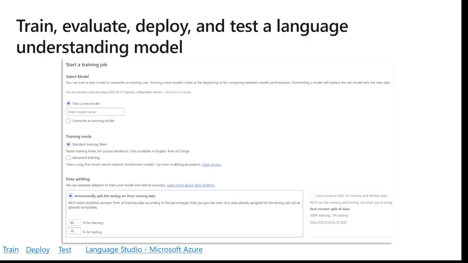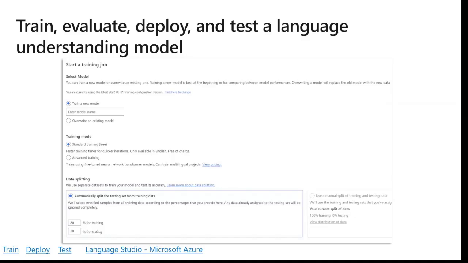Start training your model from within Language Studio. Select Train Model from the left side menu. Select Start a Training Job from the top menu. Then select Train a New Model and enter new model names in the text box. Otherwise, to replace an existing model with a model trained on the new data, select Overwrite an existing model and then select an existing model.